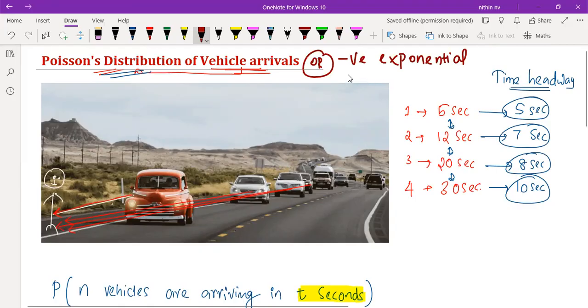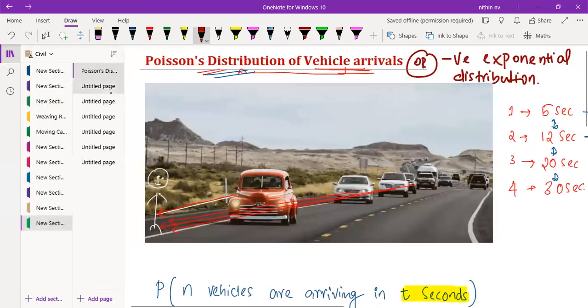Sometimes if they ask a 1 mark question that vehicle arrival follows which distribution, you will be searching for Poisson's distribution in the options, but it may not be there. They may give negative exponential distribution, which is the synonym of Poisson's distribution. Sometimes they can also give exponential distribution, but that is wrong. This is not exponential, this is negative exponential distribution. Understood, guys?